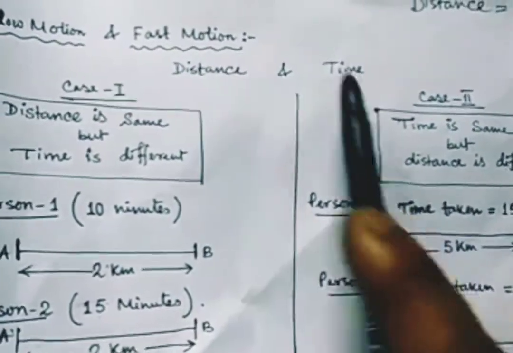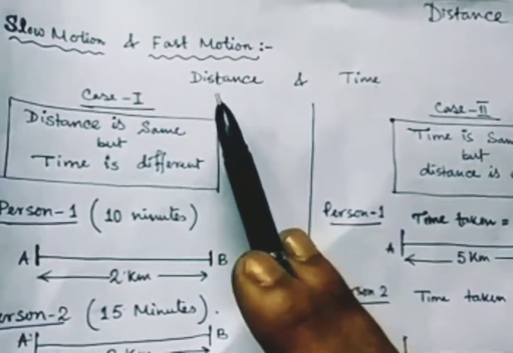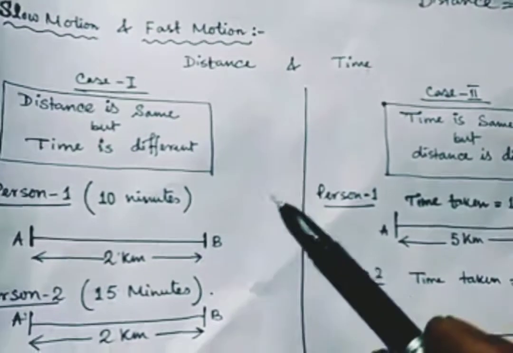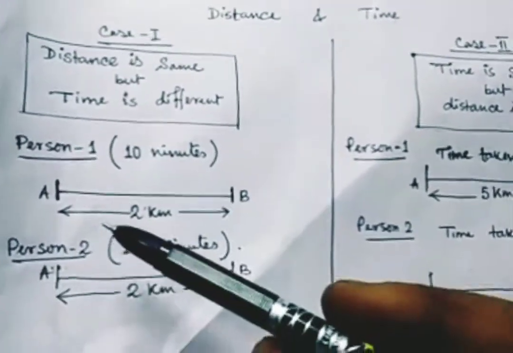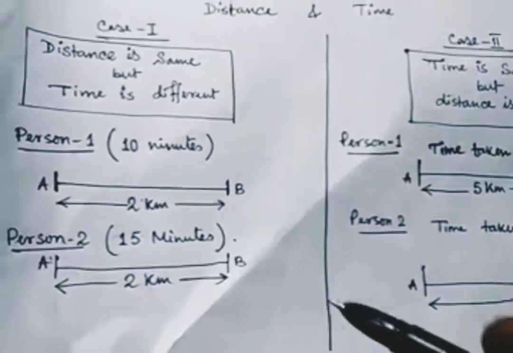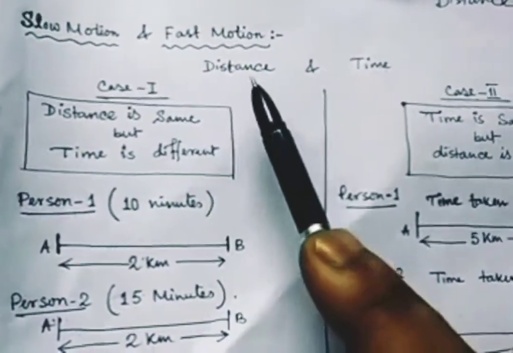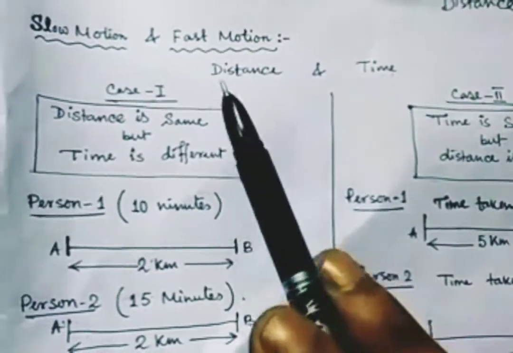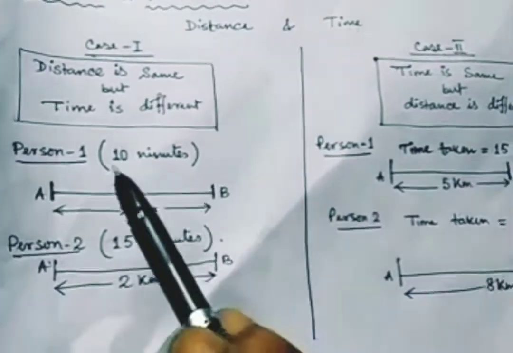If both are variable, you cannot compare them. To understand slow and fast, you have to compare the two parameters, for two persons or two journeys or two objects, whatever you like. So slow motion and fast motion depend on distance and time, and these are the case studies, case 1 and case 2.